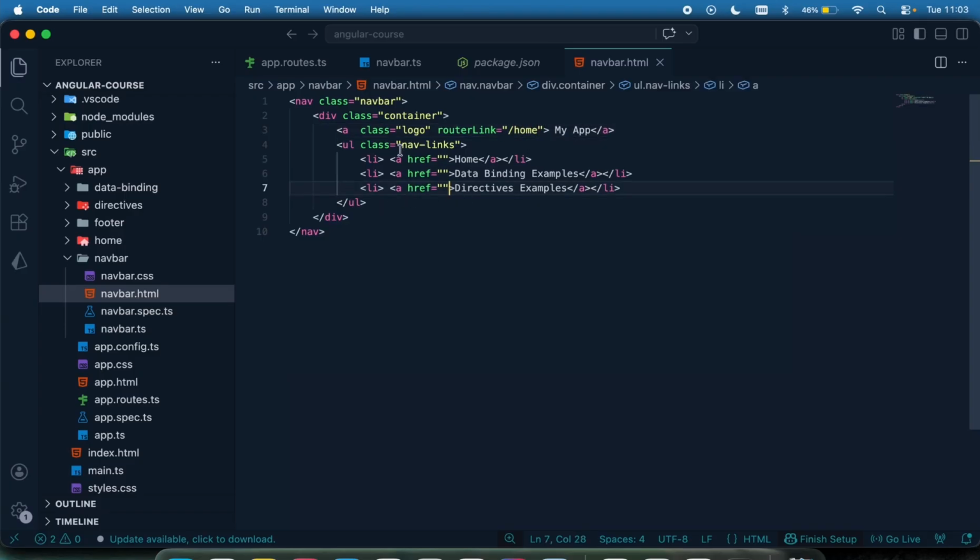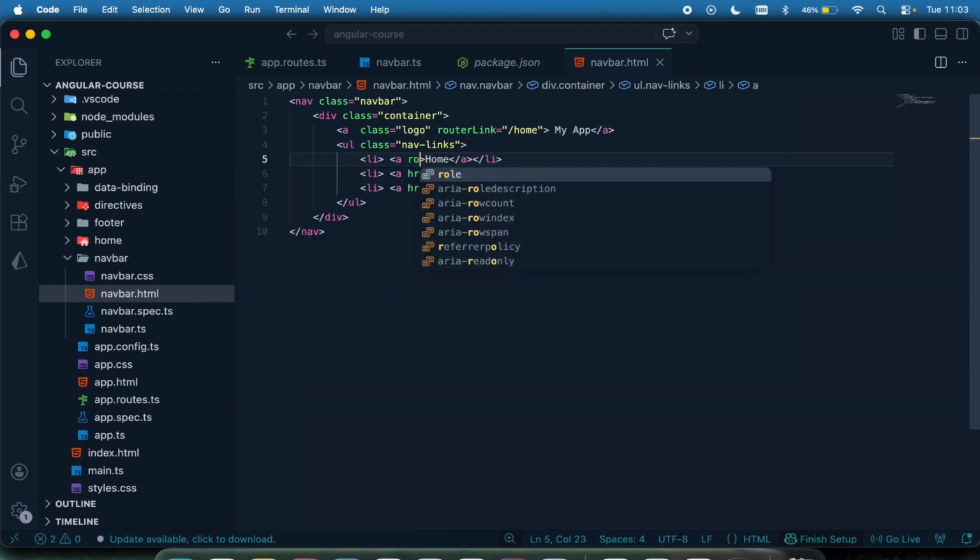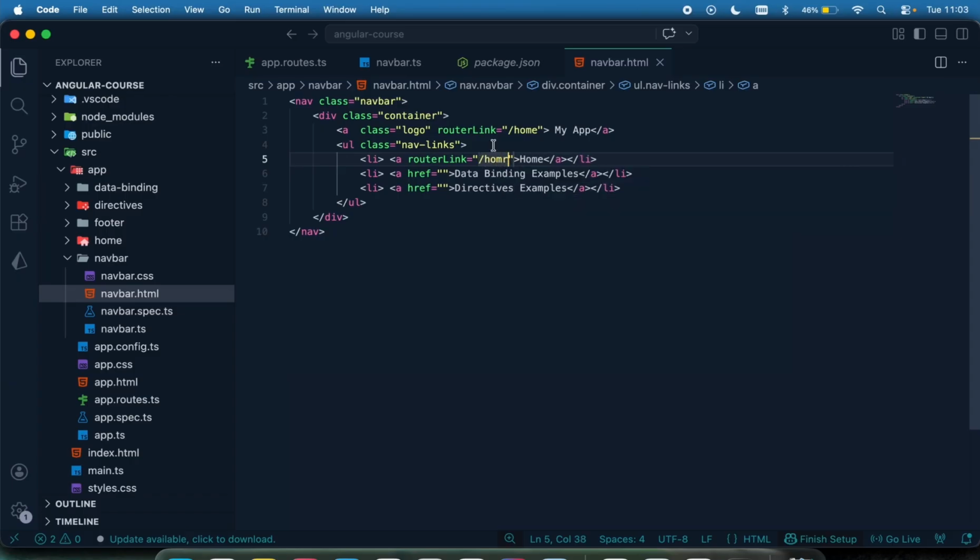Then for the A right here, there's nothing like href anymore. I'm going to say routerLink equal to, and then it should go to the home. So when you click on the home, it's going to trigger the home route and then take you to the home page.